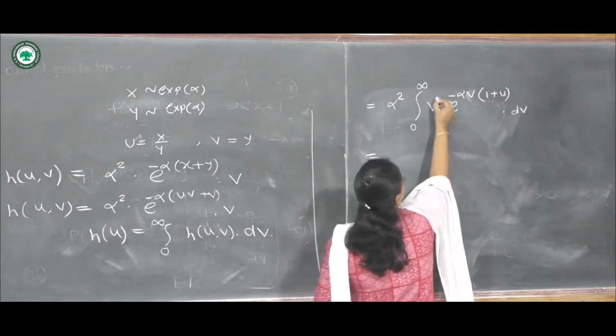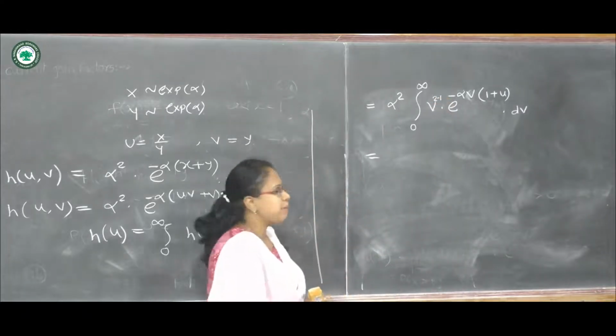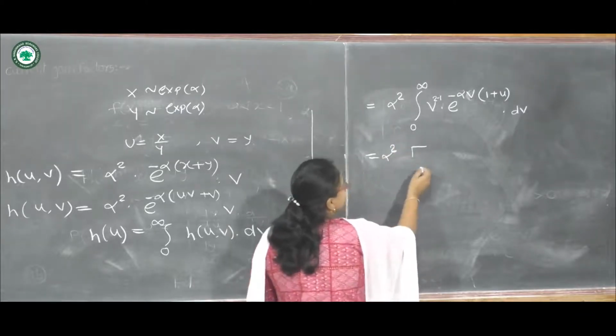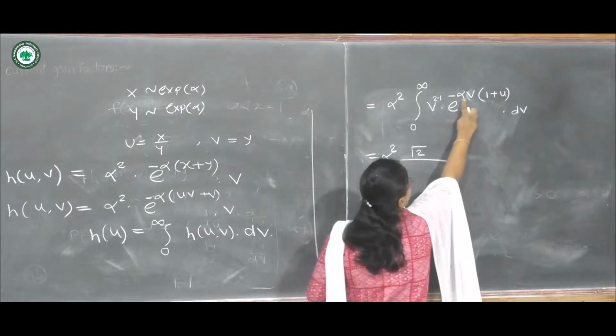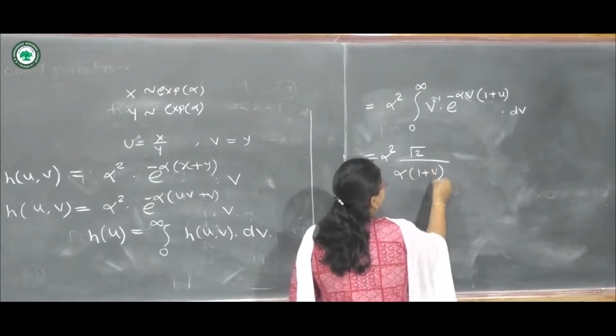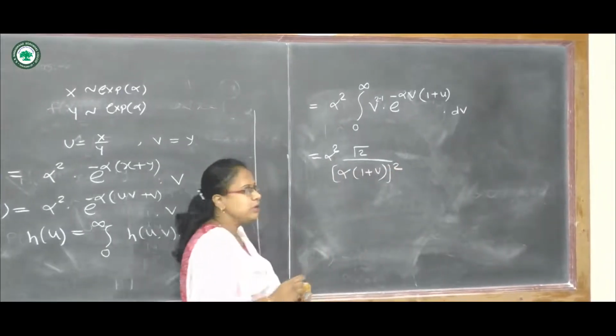So here v raised to 2 minus 1, and by using the gamma function we can write alpha square, gamma of 2 divided by the coefficient of v, which is alpha into 1 plus u, bracket raised to 2.